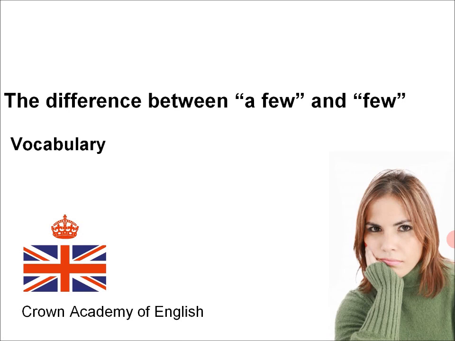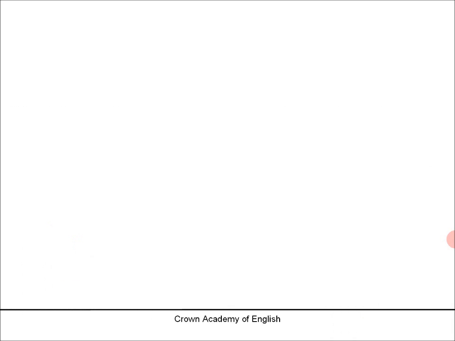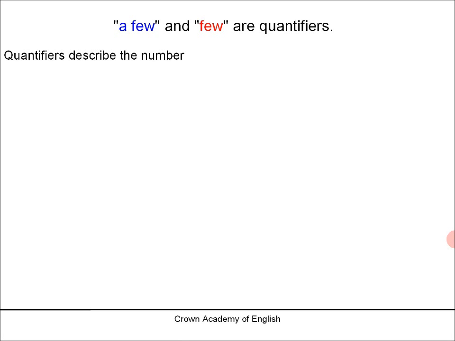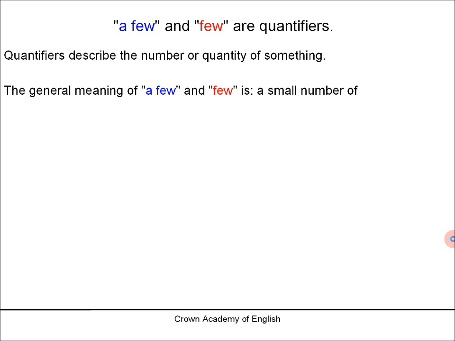Today we are doing a vocabulary lesson all about the difference between a few and few. So let's start. A few and few are quantifiers. Quantifiers describe the number or quantity of something. And the general meaning of a few and few is a small number of something.